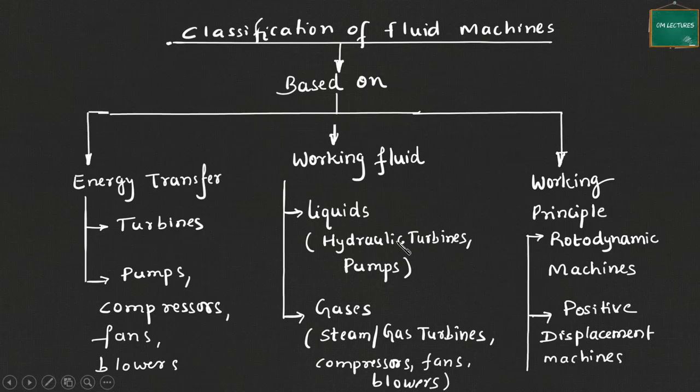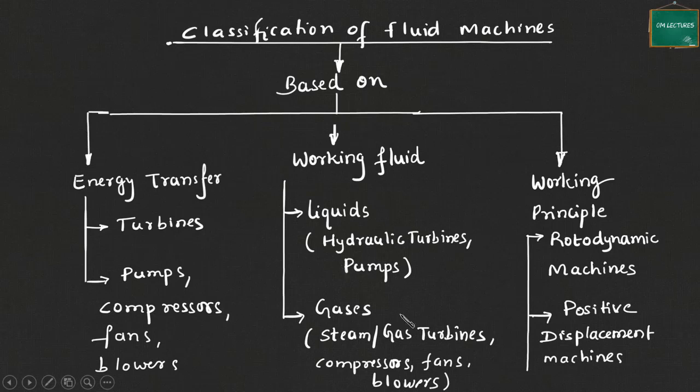The high pressure energy of the water can be utilized to run a machine, and that's a hydraulic turbine. It converts high pressure water energy into mechanical energy. Then pumps. When we say pumps, they handle liquids. They may handle water, some oil, or some slurry, but they are the class of machines which handle liquids.